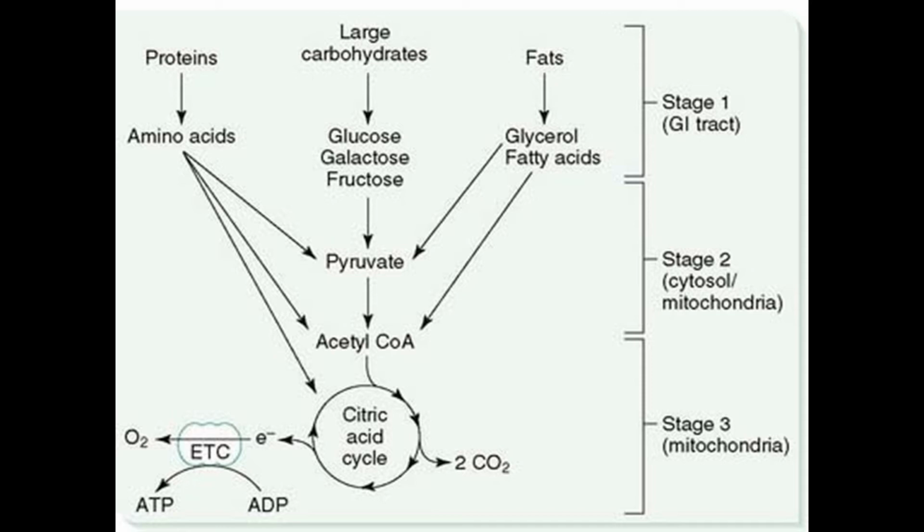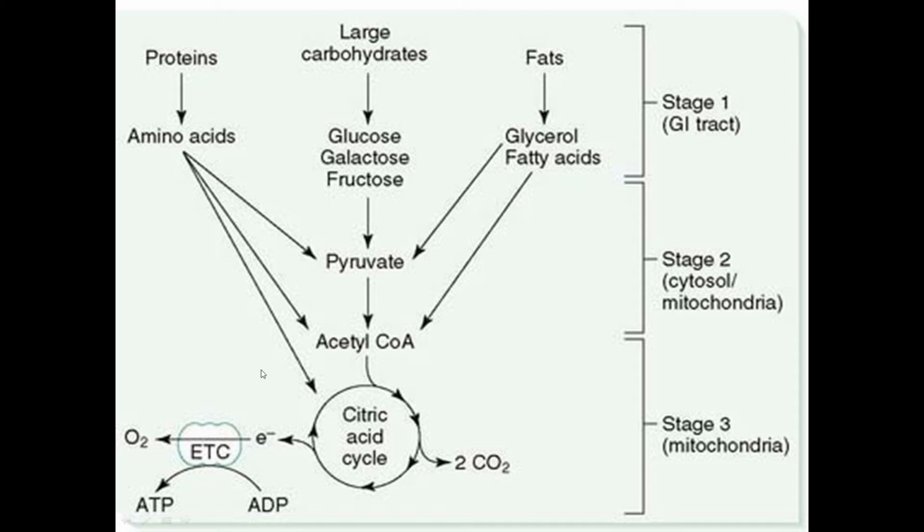So here we see the degradation of carbohydrates in the gastrointestinal tract, first stage; second stage in the cytosol; third stage in the mitochondria. You know the main nutrients degrade by 3 stages: first the gastrointestinal tract, second the cytosol, and third the mitochondria. Starting from pyruvate to acetyl coenzyme A and including the citric acid cycle, these are the main ways of catabolism. The other parts are specific ways of catabolism.